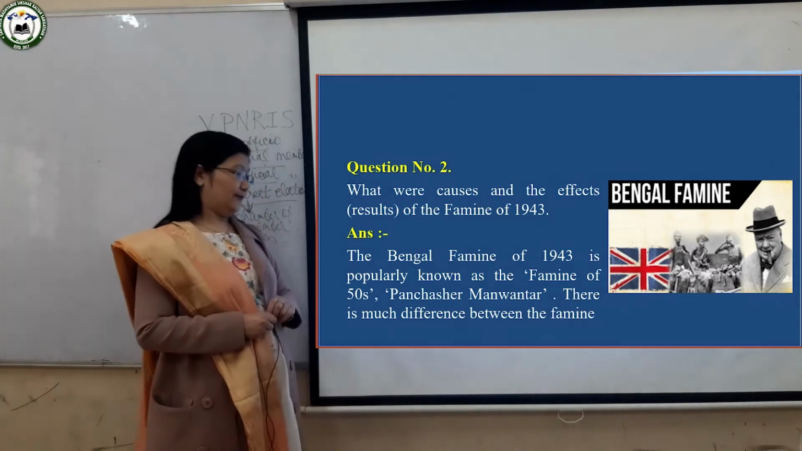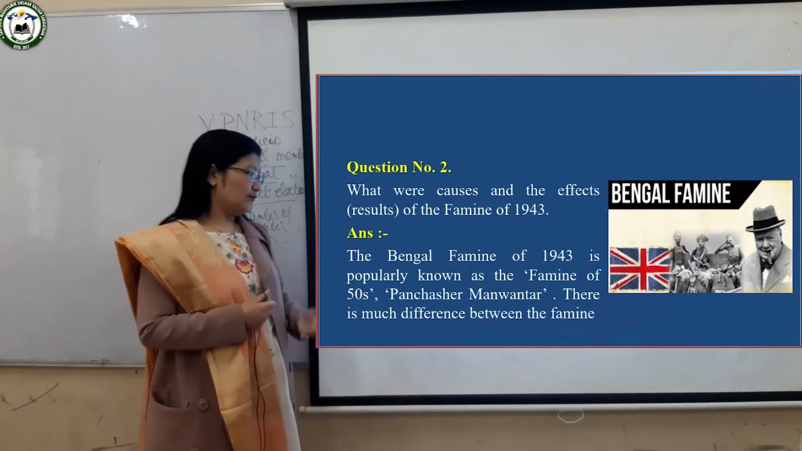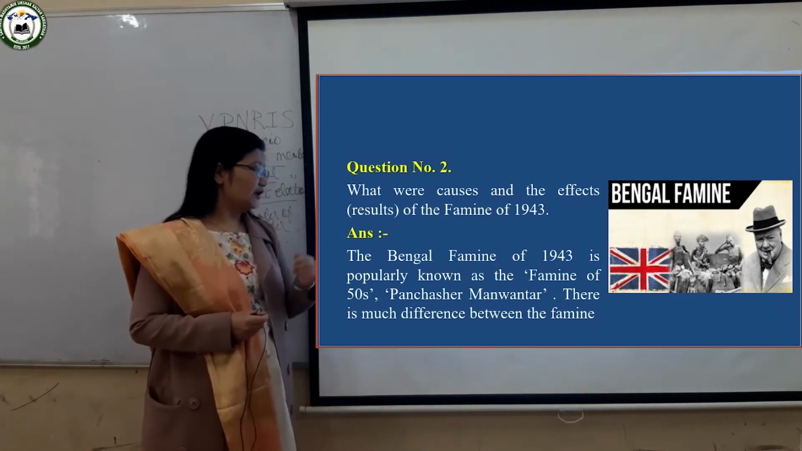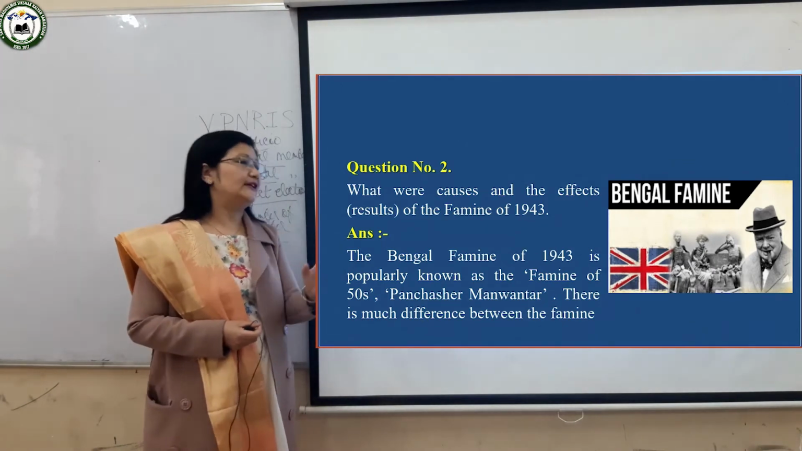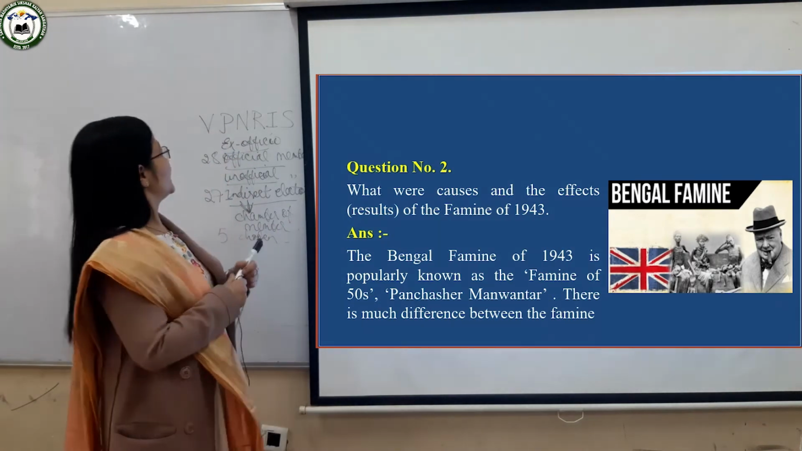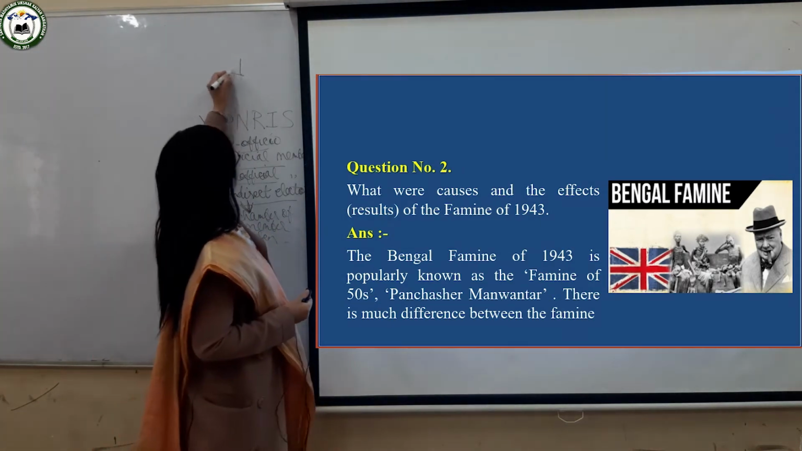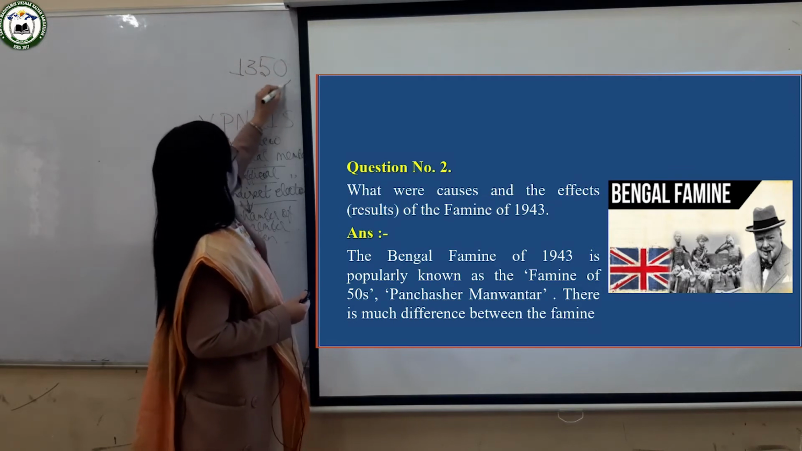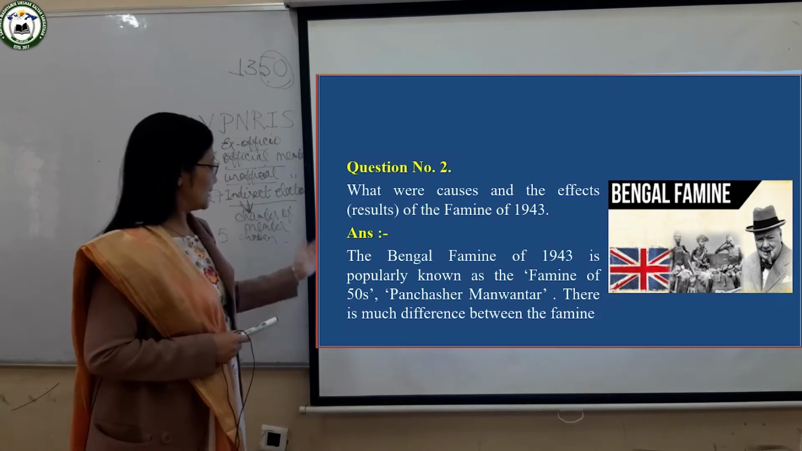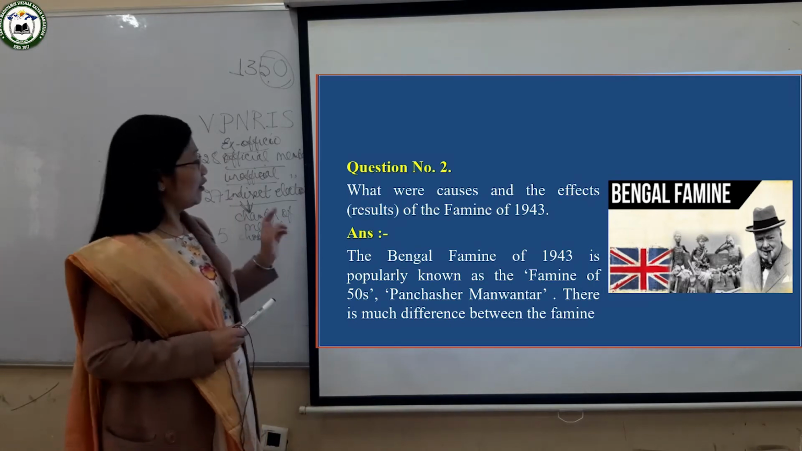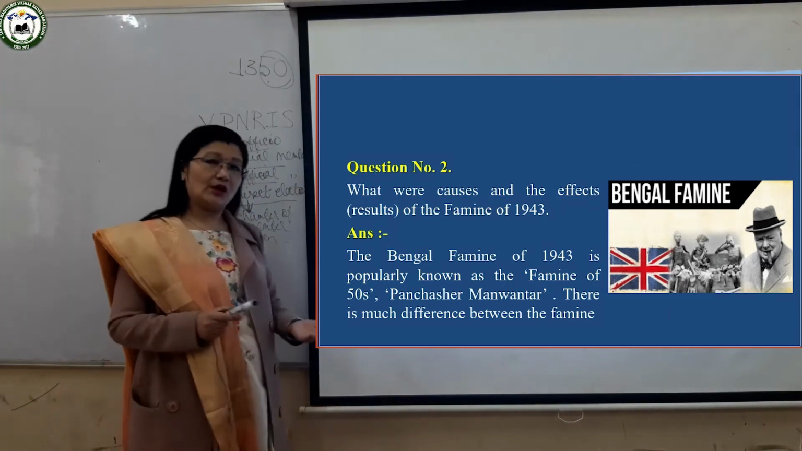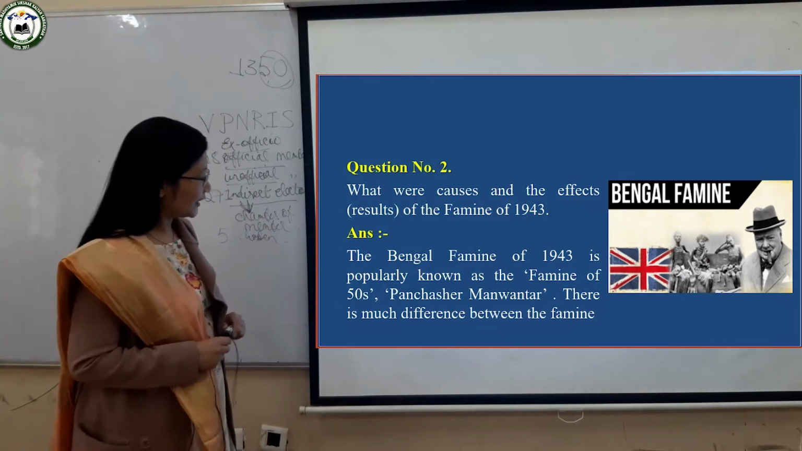Panchasher Manvantar. Panchasher means 50, Manvantar means famine. So it is known as the famine of 50, or the Panchasher Manvantar. Why? Because according to the Bengali calendar, this famine took place in 1350. So although it took place in 1943 according to the English calendar, according to the Bengali calendar it was 1350. That is why it is known as the Panchasher Manvantar.